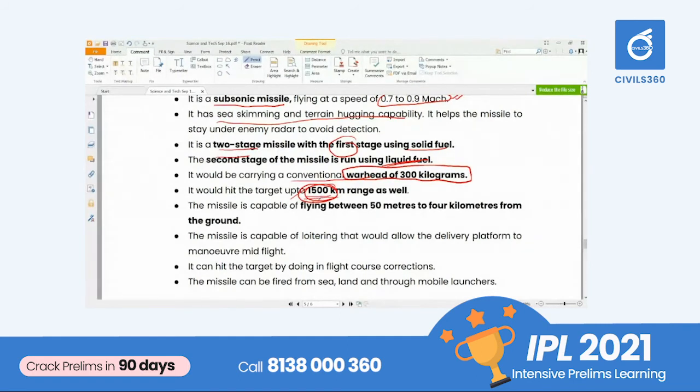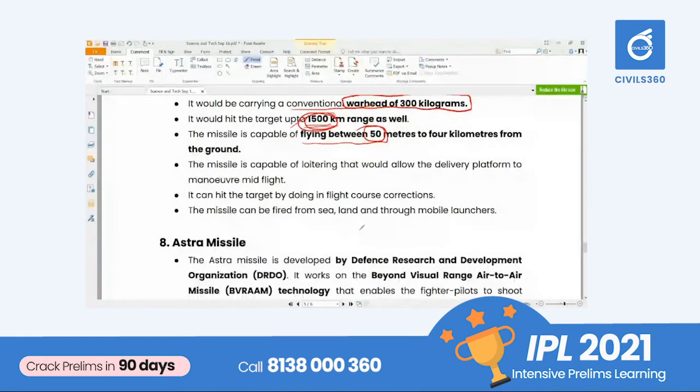Remember that. Most of the time the missile will be flying at 50 meters to 4 kilometers from the ground. That is very important. And it can do course correction, and it can be fired from sea, land and mobile launchers. According to BrahMos, it is air, sea and land, but in the case of Nirbhay, it is only sea, land and also mobile launchers.